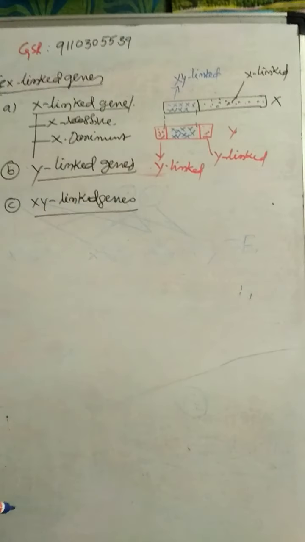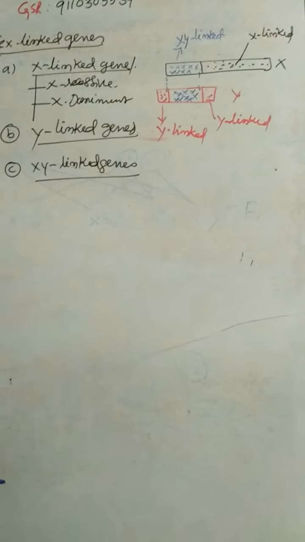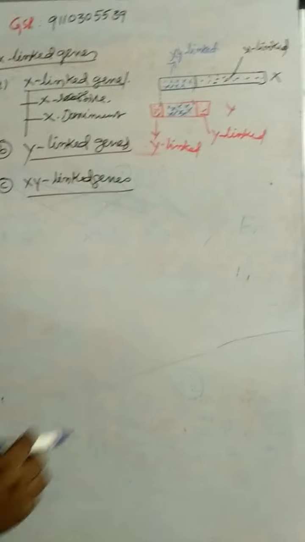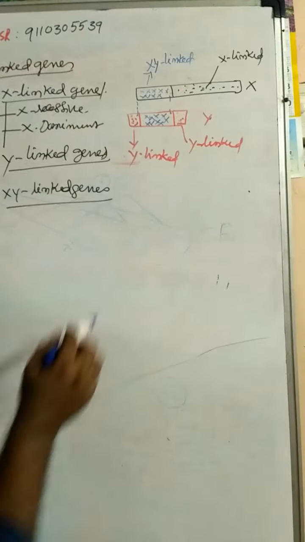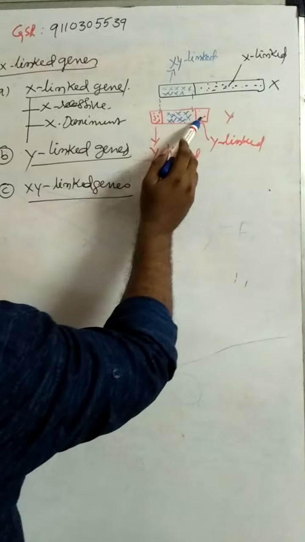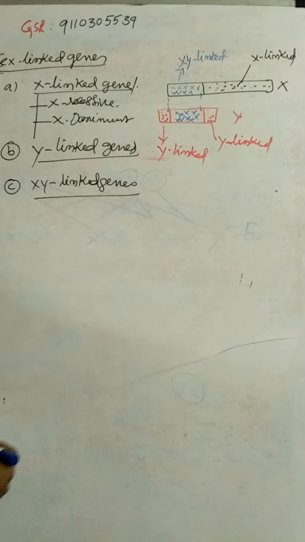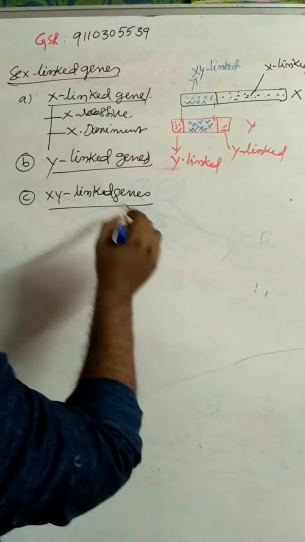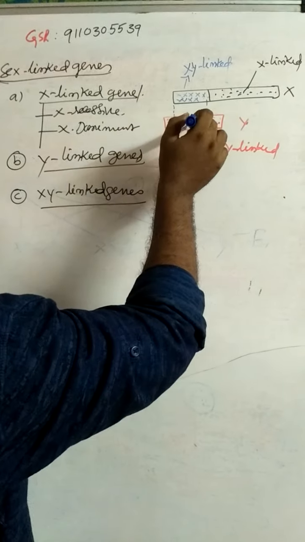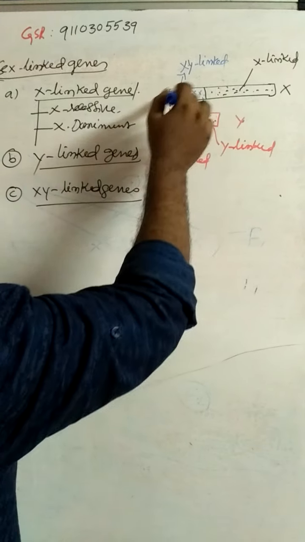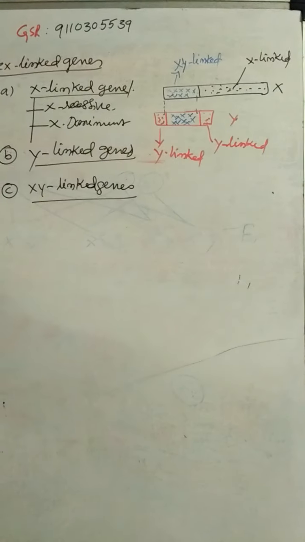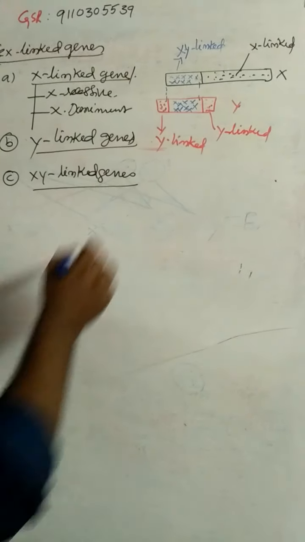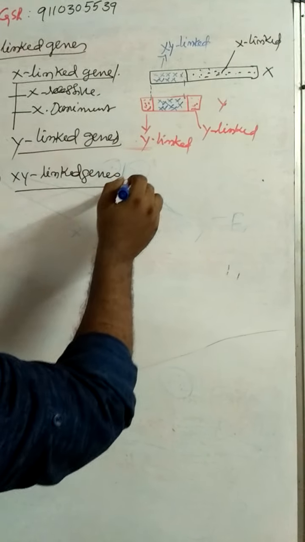Clear? What are the three types of genes? X-linked genes, Y-linked genes, and XY-linked genes. X-linked genes are present on only the X chromosome. Y-linked genes are present on only the Y chromosome. XY-linked genes are present on both X and Y chromosomes, in the homologous part of the X and Y chromosomes. These XY-linked genes are also called incomplete genes.